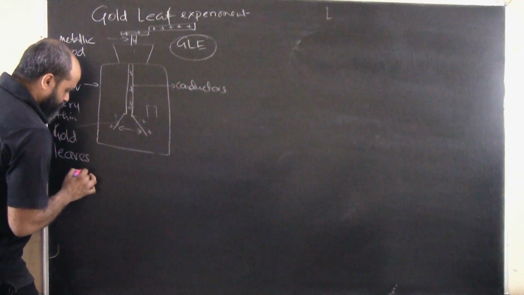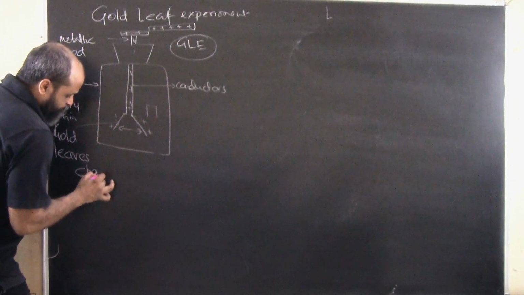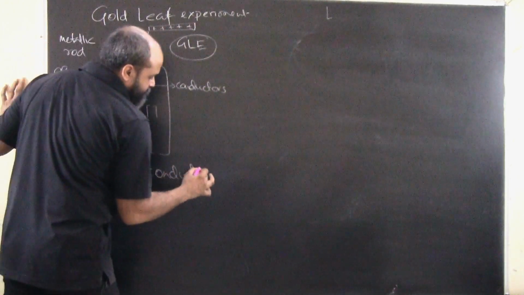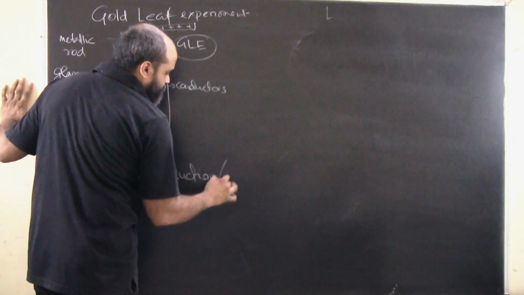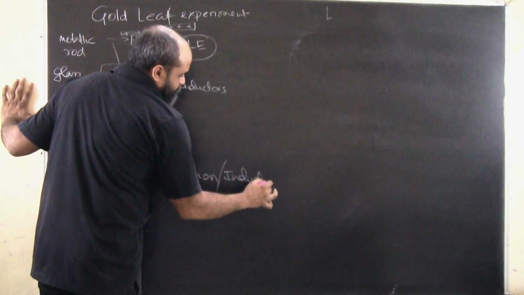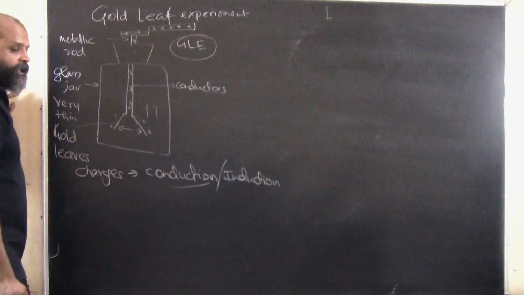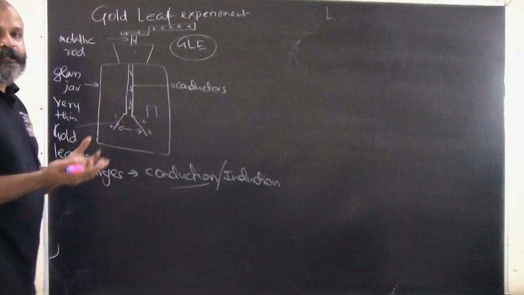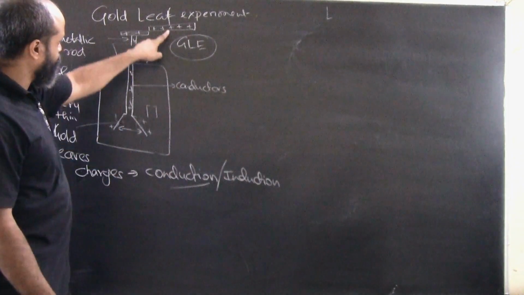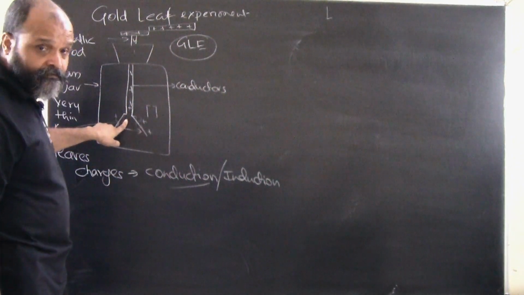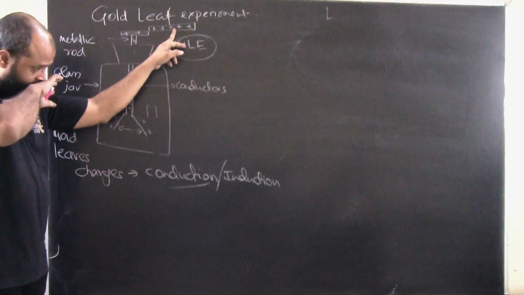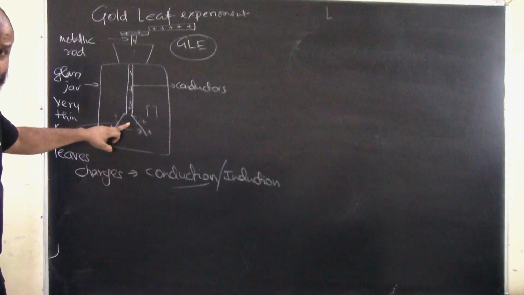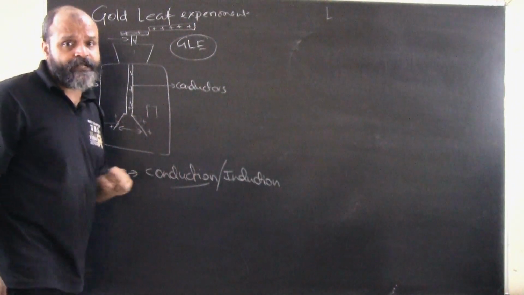Now we know that charges are basically transferred by two processes. One is known as conduction, and the other process is induction. Conduction basically involves touching a charged body with another body. That's called conduction. Here the conduction is happening because this charged body is touched with this body, so the conduction of charges happens.